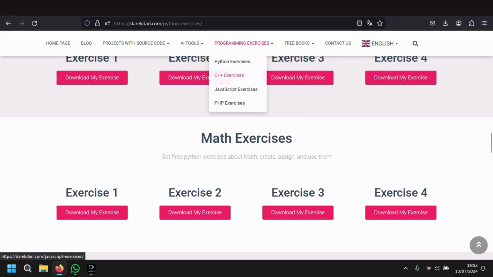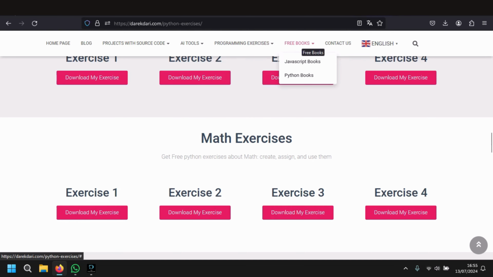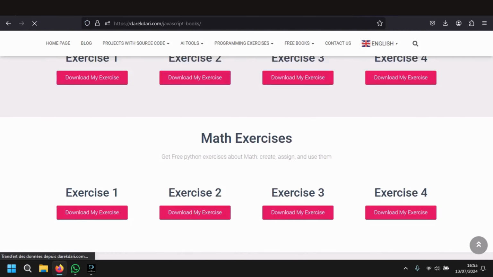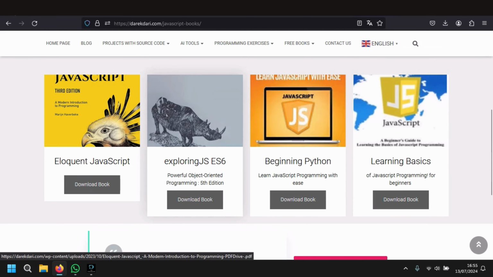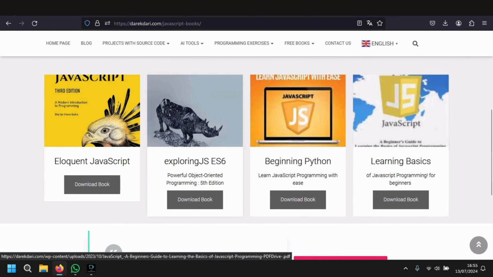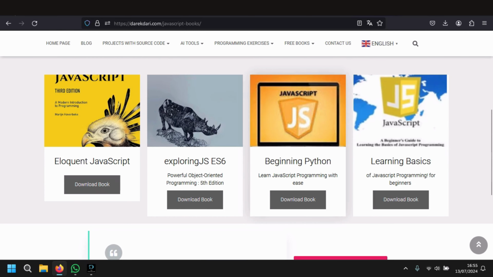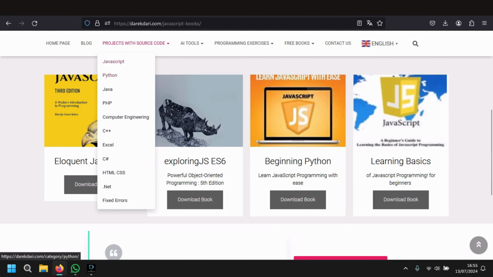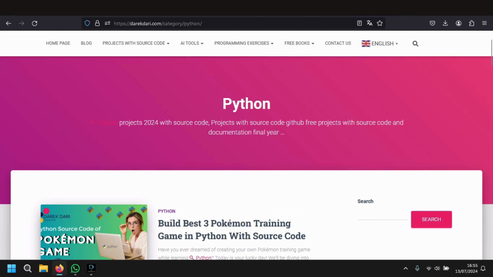Also there are C++ exercises, JavaScript practices, and also PHP practices. And there are some free books, but just some free books, because I think they put the best books. So as you can see here, for JavaScript just 4, but I think these are the best books to learn JavaScript, so that's why they just put these. Alright, so let's go to Python and see how many projects there are.